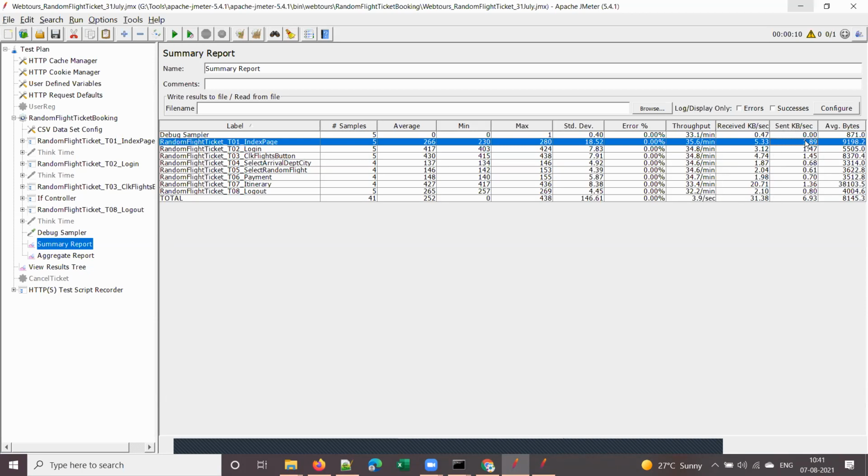Okay. And sent kilobytes is nothing but your request size, and received kilobytes means this is the response. And what else?